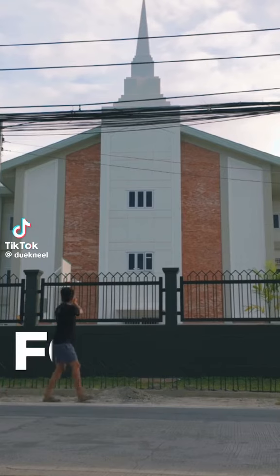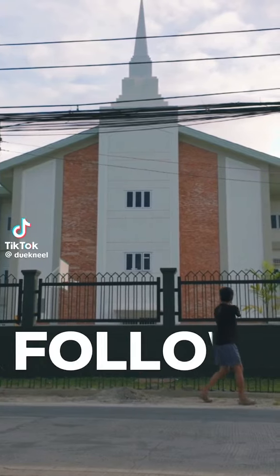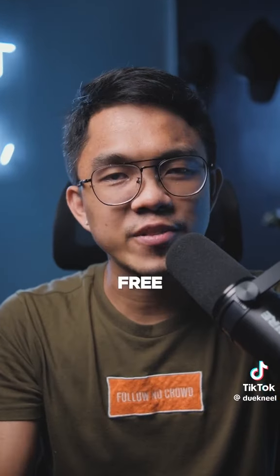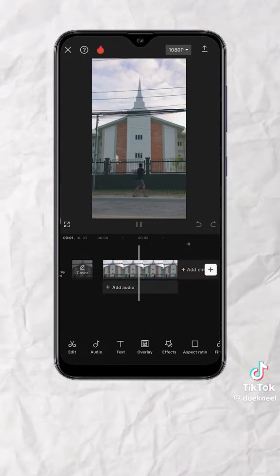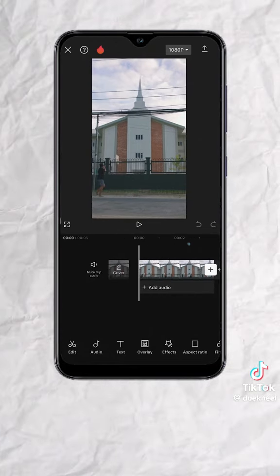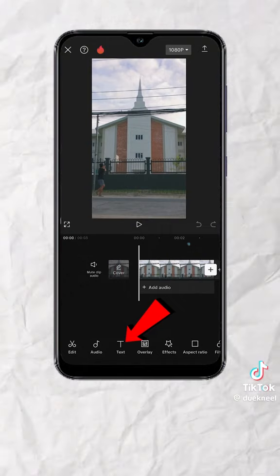This is how you can do a text reveal effect using CapCut, and it's free. So this is our original clip. First, let's add our text. Tap on text at the bottom.